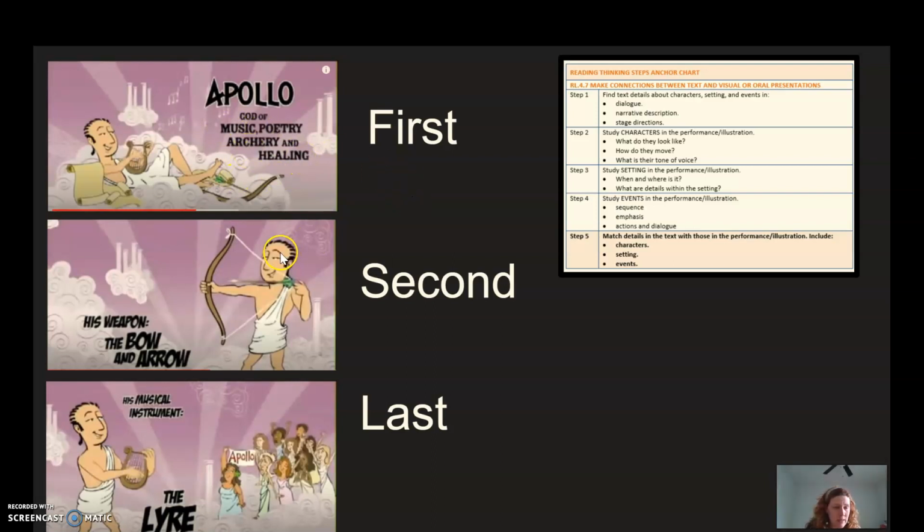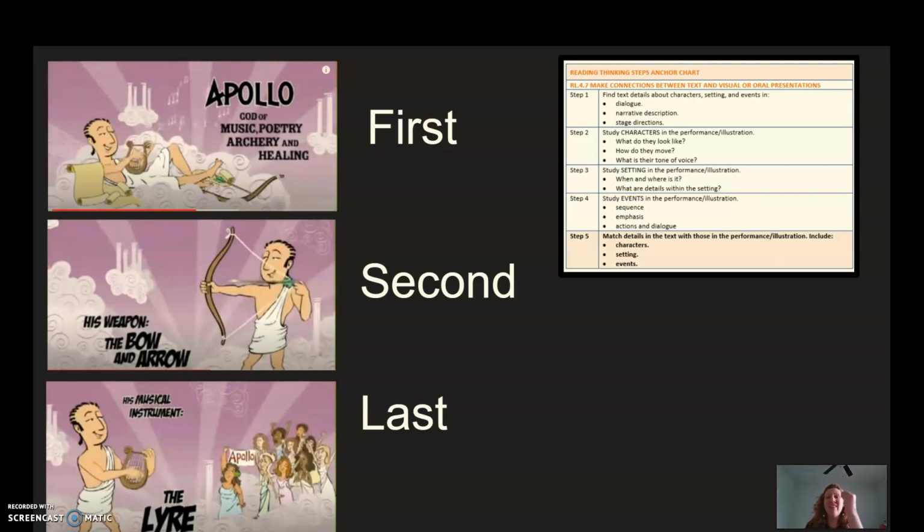In the second, I see him with his weapons, and we've also seen this description of other gods. And lastly, I see him playing music, playing his instrument, the lyre. All right, I have my events. Step 4, check. Now I can move on to the last step.